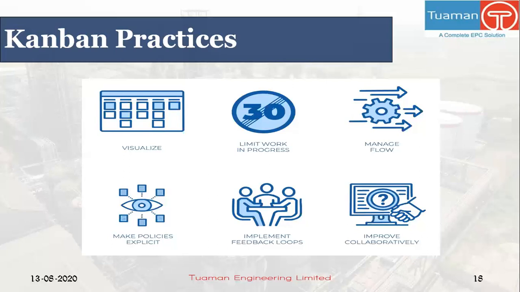The fourth practice is about being clear about the process and the policies and principles behind it. This is to make sure everybody involved knows and follows the process and can suggest improvements of it. Next is implementing feedback loops. As per practice 3, we optimize the lead time to show delivery. But delivering fast is not everything. Delivering the right things is important.